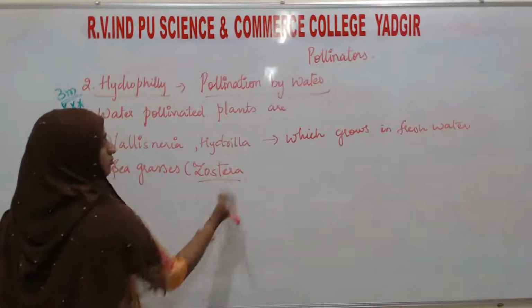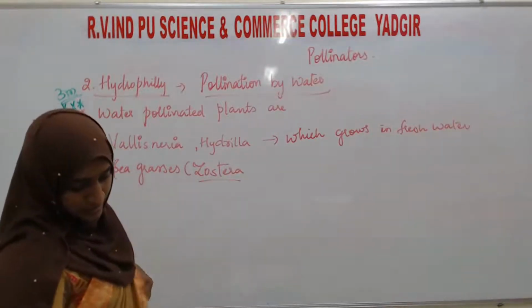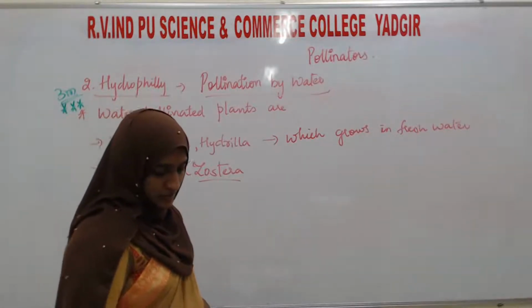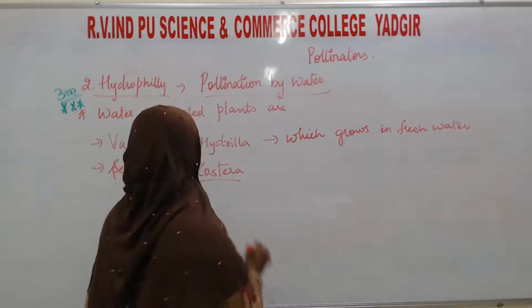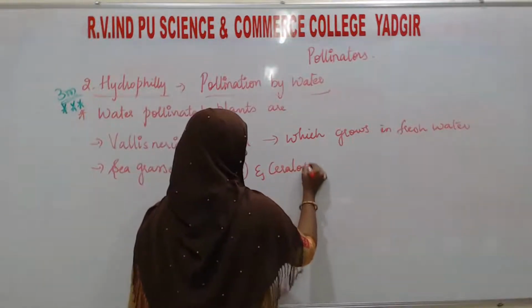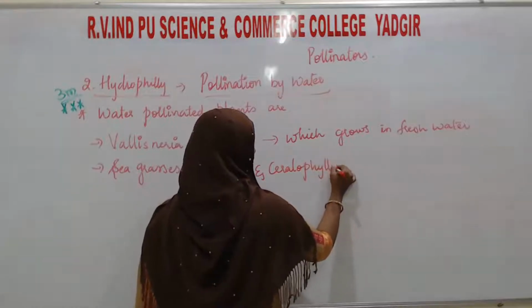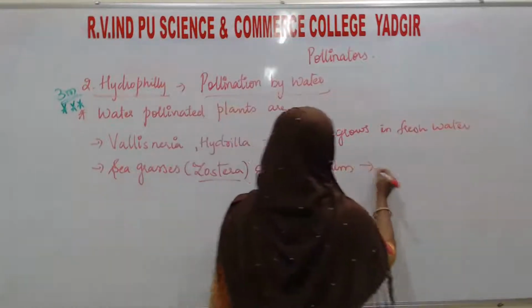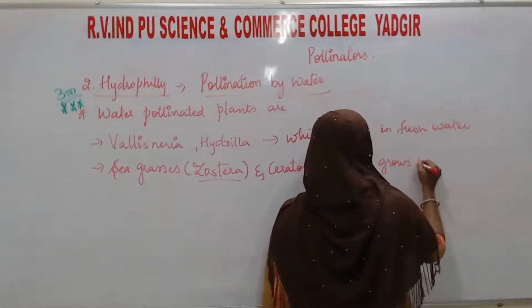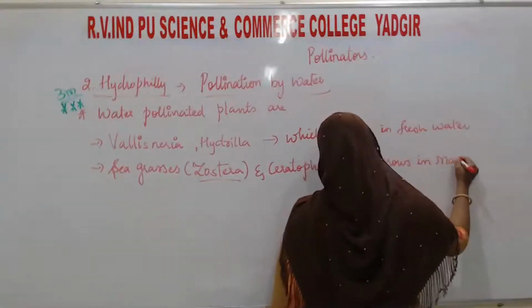These names are very important. Okay, sea grasses such as Zostera. One more is there, Ceratophyllum. Zostera and Ceratophyllum. These plants grow in marine water.